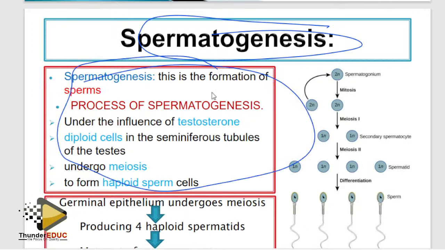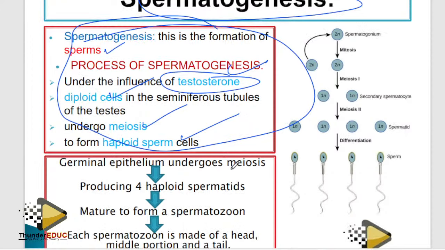Spermatogenesis, the formation of sperms, cool, you get a mark. Under the influence of testosterone, you get a mark. The diploid cells in seminiferous tubules, you get a mark, undergo meiosis, you get a mark, to form haploid sperm cells. A mark. Don't tell me other things. Don't tell me spermatids, primary oocyte, secondary oocyte. We don't want those in spermatogenesis and oogenesis.